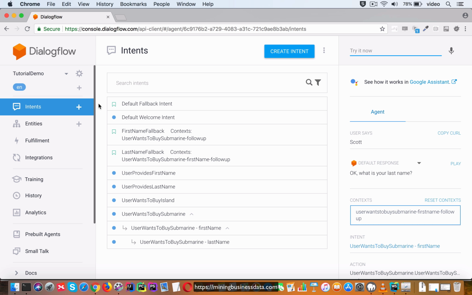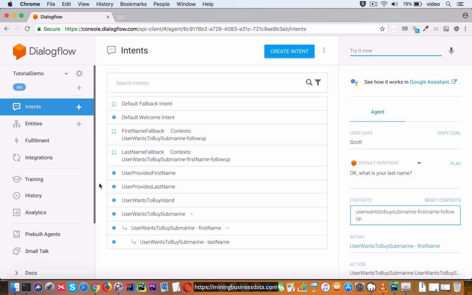For each question, you cannot really set an input context, because that could well be the starting point of the conversation for the user. And if you had set an input context, obviously those intents cannot fire at the beginning of the conversation. So that's not what I would refer to as a surplus intent.